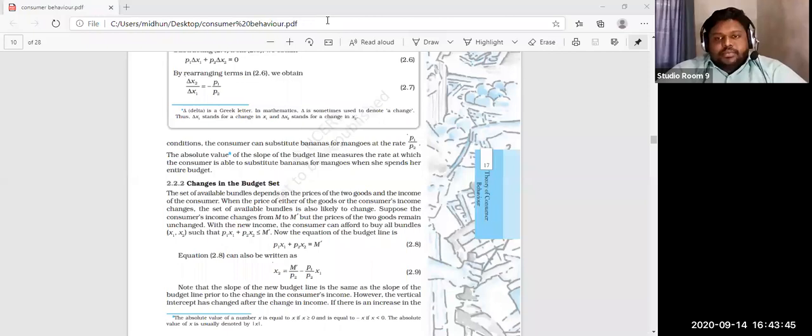So it is nothing serious, the budget is nothing serious. We know that whatever money we have, our income, we are always able to purchase products related with our income only. So we are able to purchase by spending less than or equal to our income. We are unable to spend more than our income in a normal case. Just understand that.